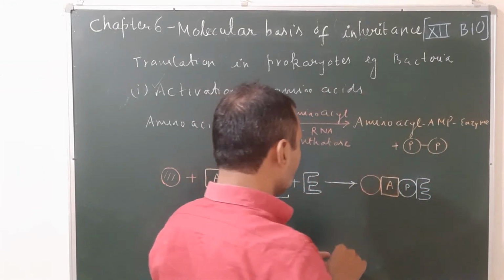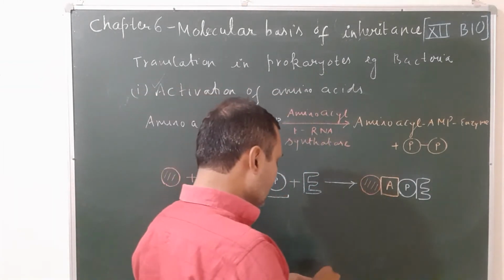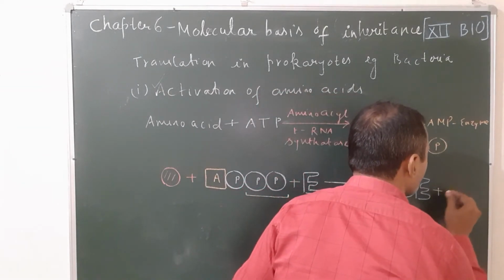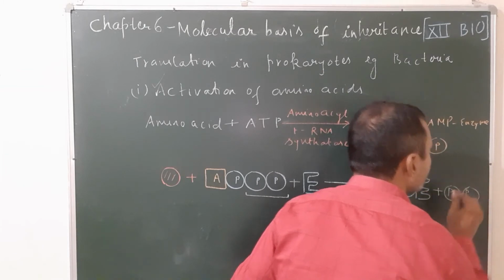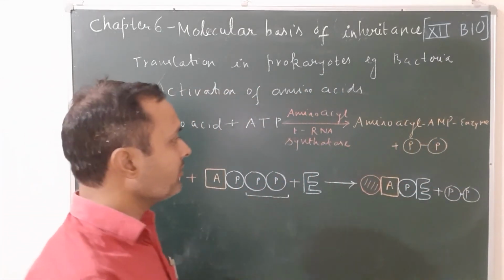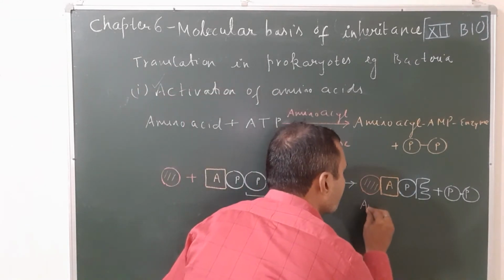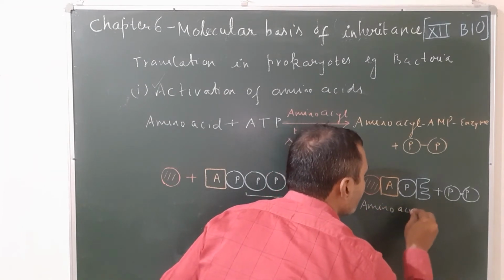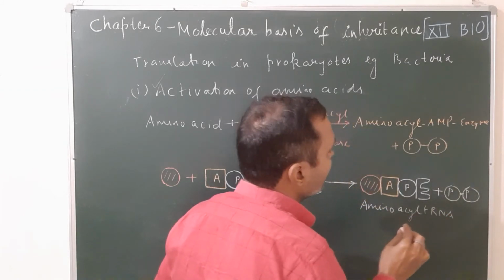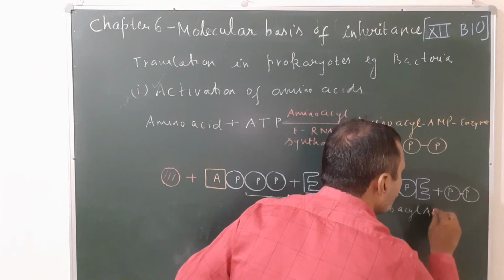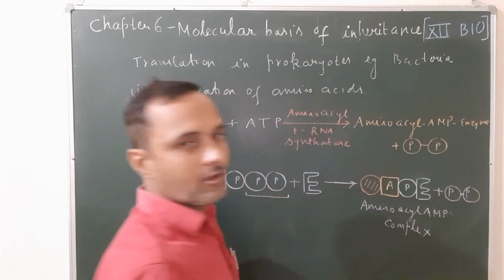The complex name is amino acid AMP complex, and there is a release of 2 phosphates in the form of pyrophosphate. These 2 phosphates are released from the ATP. This complex is the amino acid AMP complex. This is step 1 of the translation.